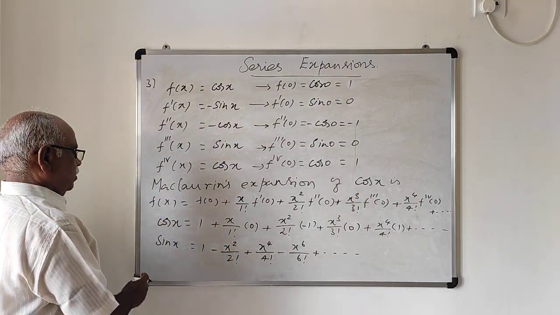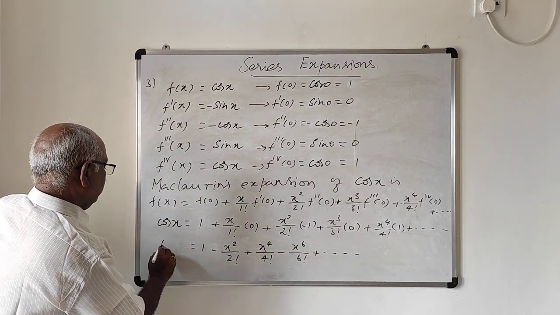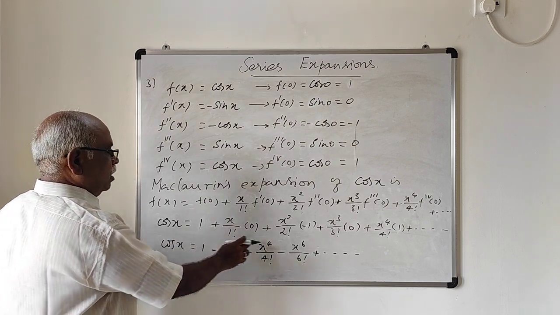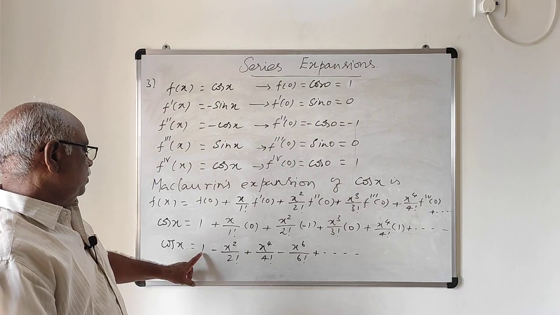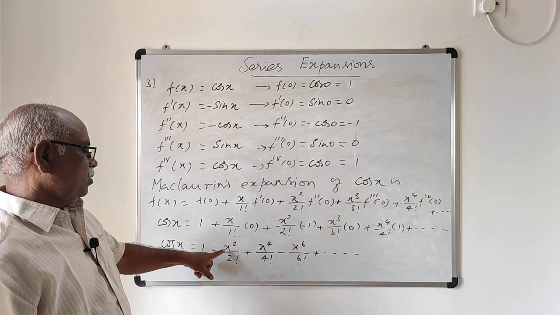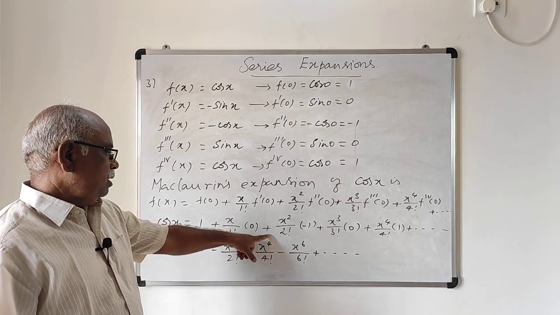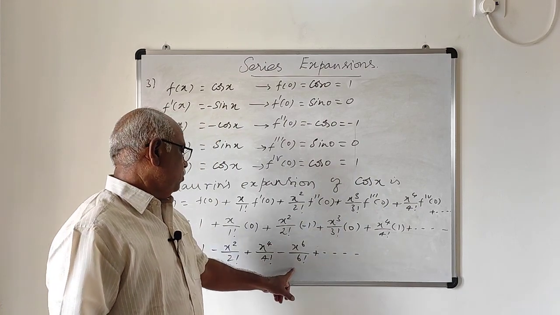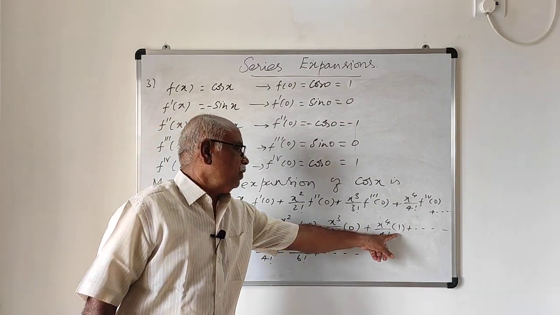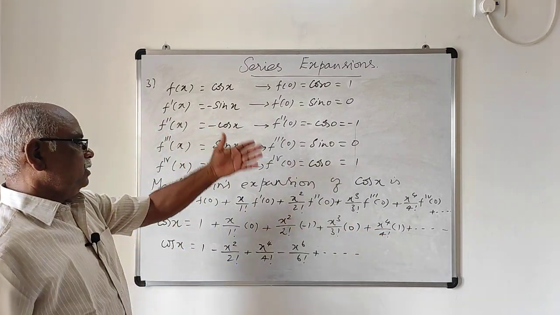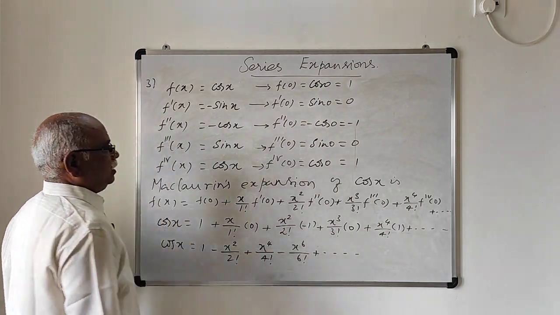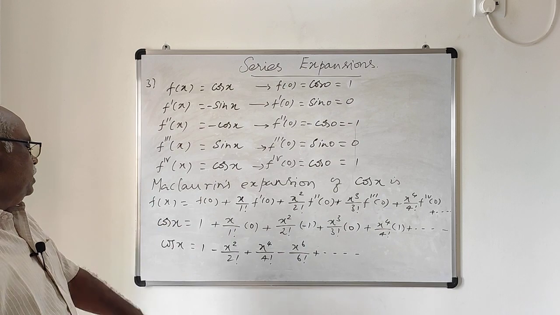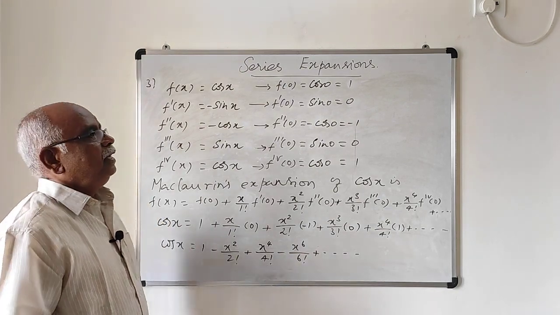For cos x, you have only even powers of x with alternating sign, starting with 1 minus x square by 2 factorial plus x power 4 by 4 factorial, because the fourth derivative at 0 is 1. The fifth derivative is 0, and the sixth derivative gives minus x power 6 by 6 factorial. This is the expansion of cos x.